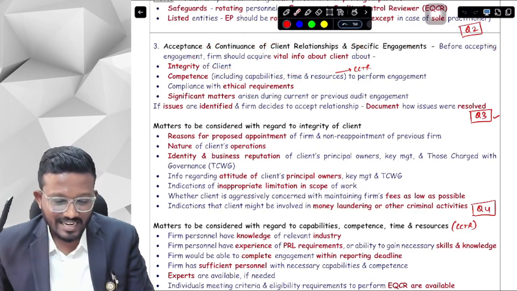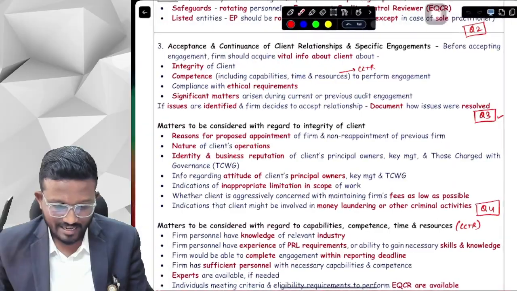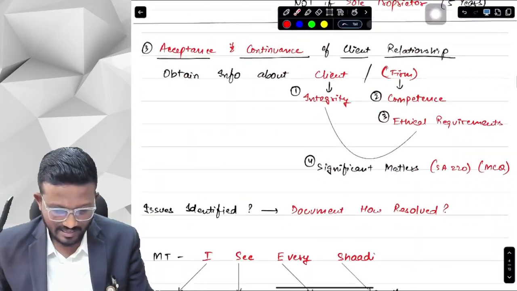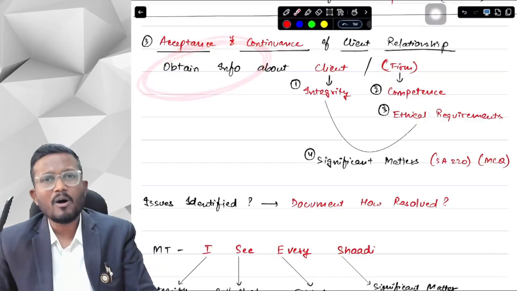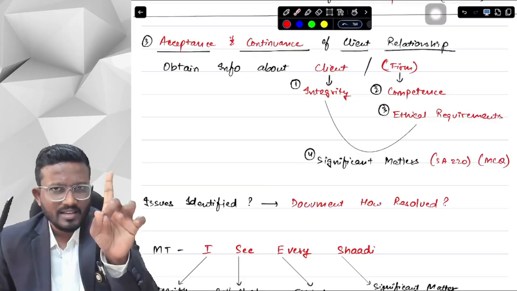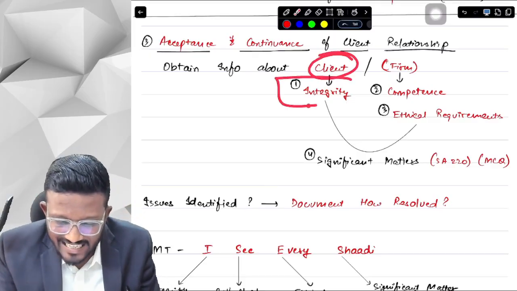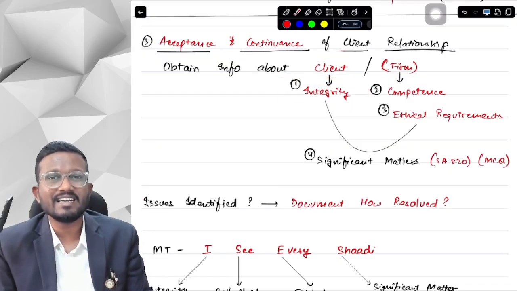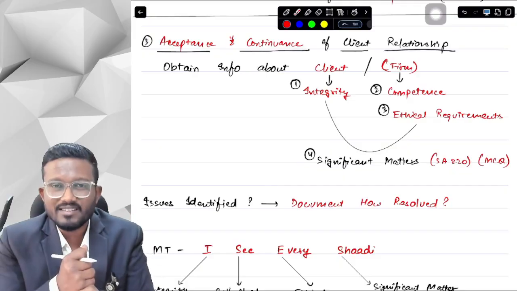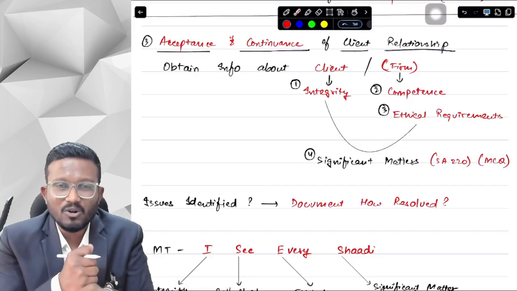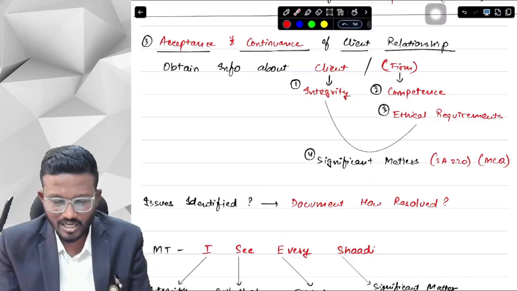Now what is vital information about the client? Let me tell you. About the client, we have to obtain only one thing, and about us, we have to know 2 things. About the client, we have to obtain the integrity of the client. Integrity means we have to check whether the client is honest, truthful and honest in all his dealings and everything.